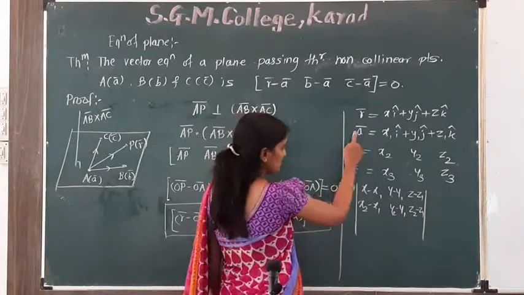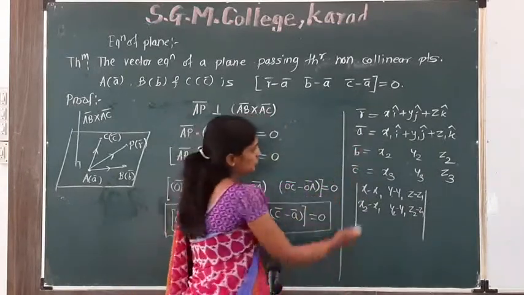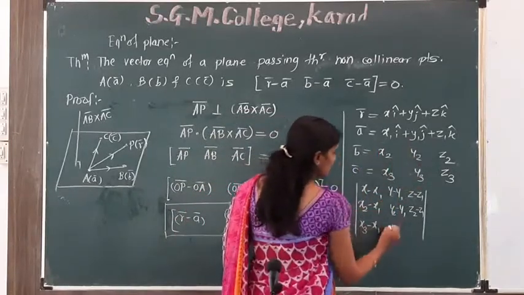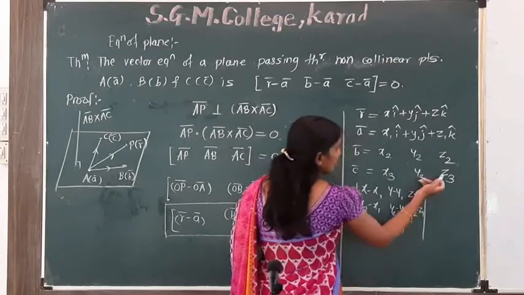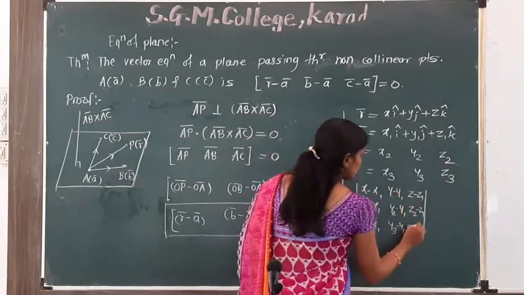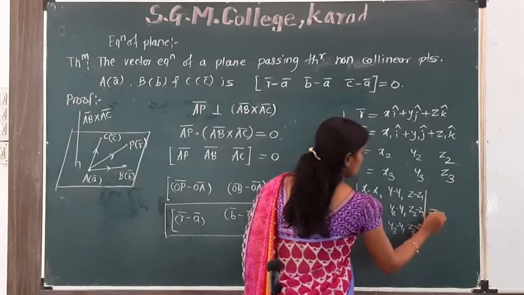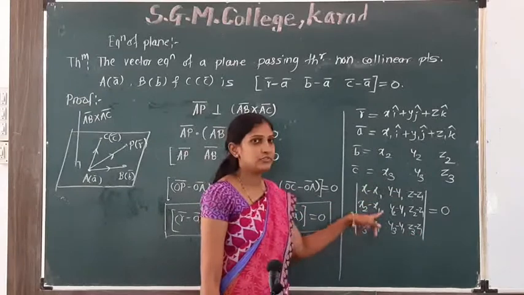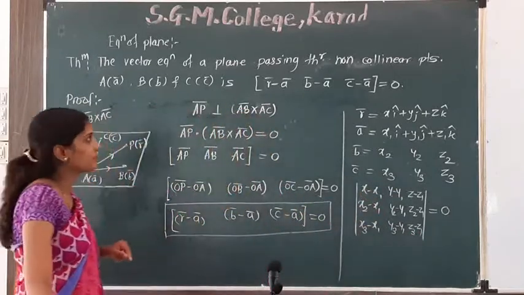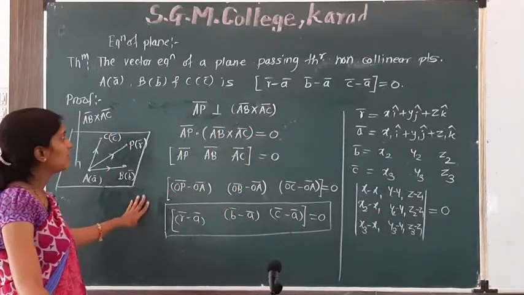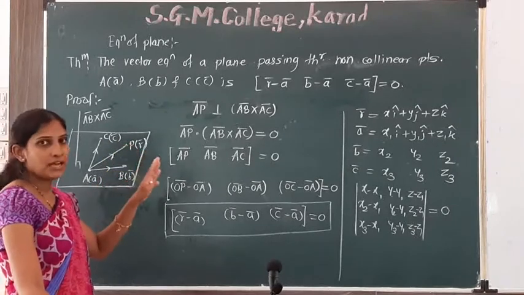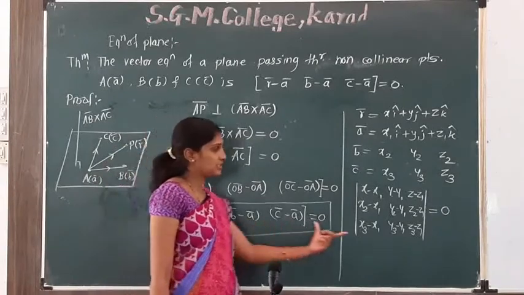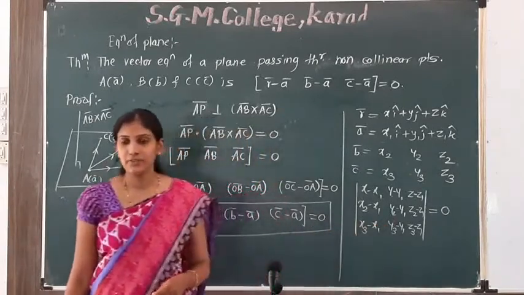Third, C bar minus A bar: x3 minus x1, y3 minus y1 and z3 minus z1. Its value is 0. This is the Cartesian form of this equation. So this is the theorem, vector equation of a plane passing through three non-collinear points. This is a vector equation, this is Cartesian equation.